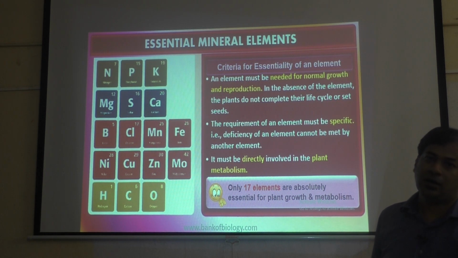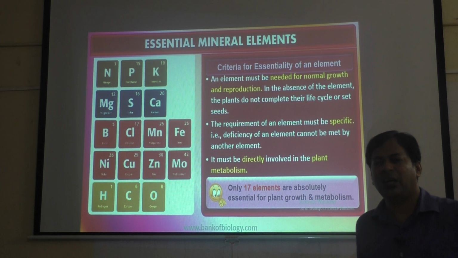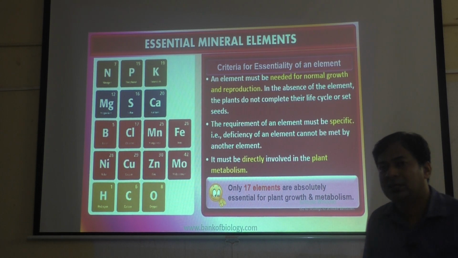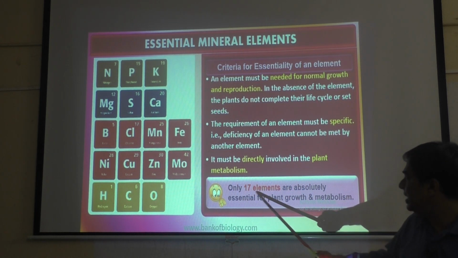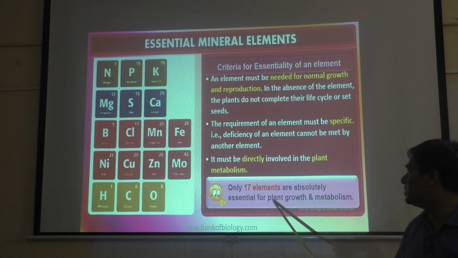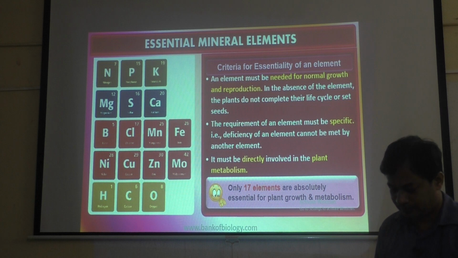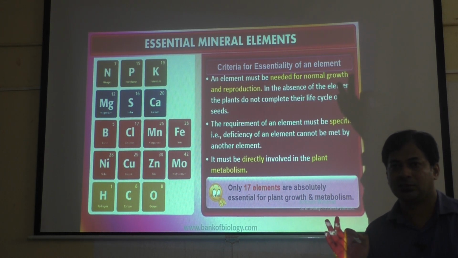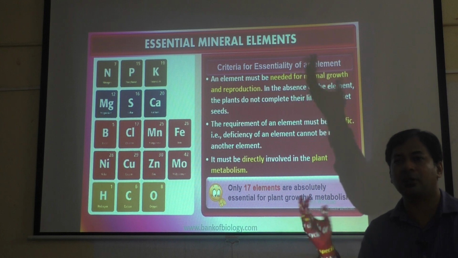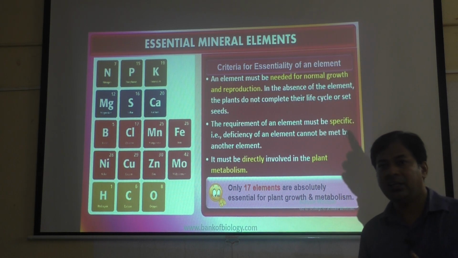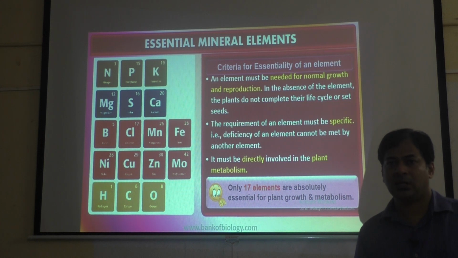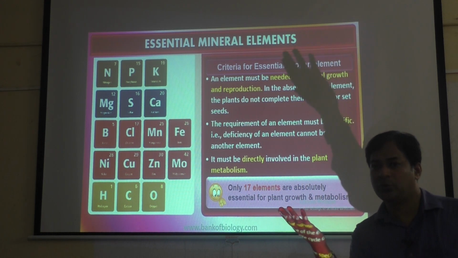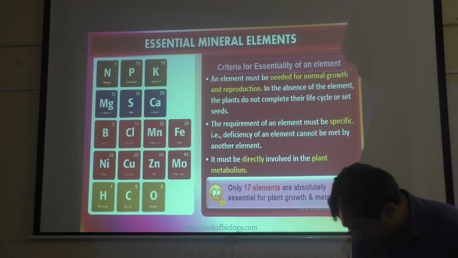Then how many elements are essential, very much required for growth and development of plants? 17 elements. You can see here, only 17 elements are absolutely essential for plant growth and metabolism. Means essential minerals, without these minerals the plant will not survive. So 17 essential elements are required for the plants. Which are those 17? We will see. Again, they are classified into two types, like micronutrients and macronutrients, that we will see in the next class.